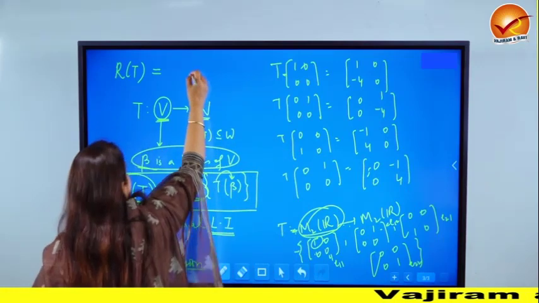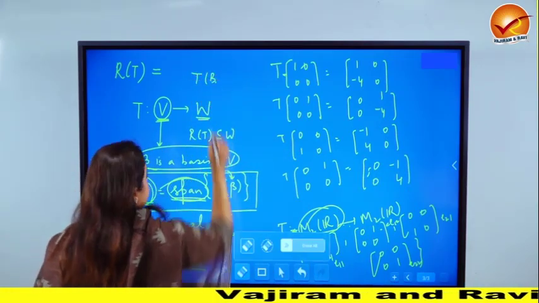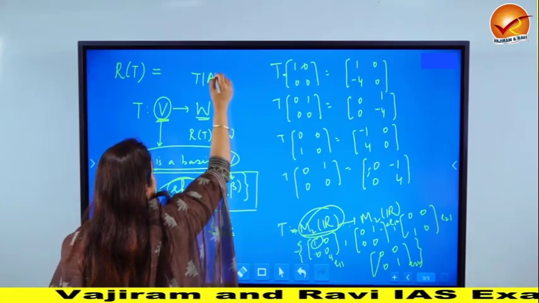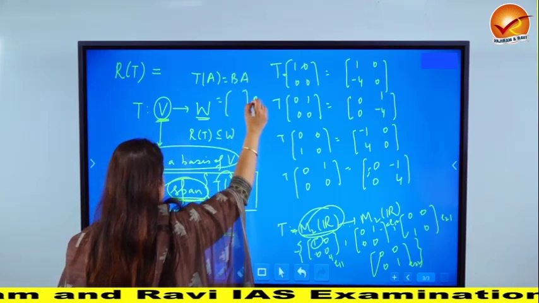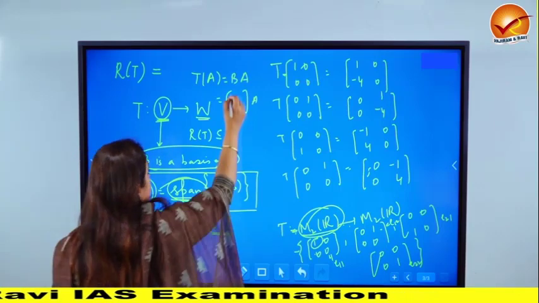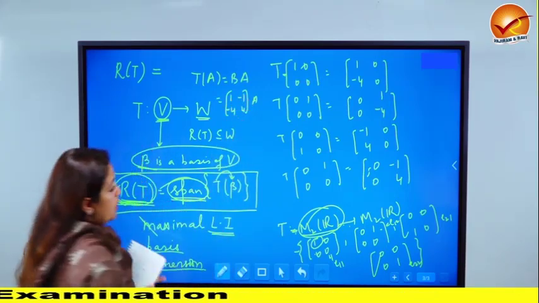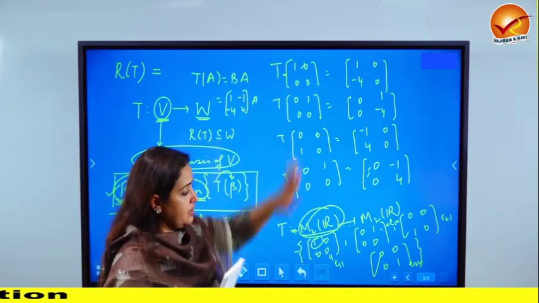If you go back to the previous slide, T of A was defined to be BA, and B was that matrix, right? What was B? It was 1, minus 1, minus 4, 4. All I am doing is multiplying this matrix with each one of them to get these answers.